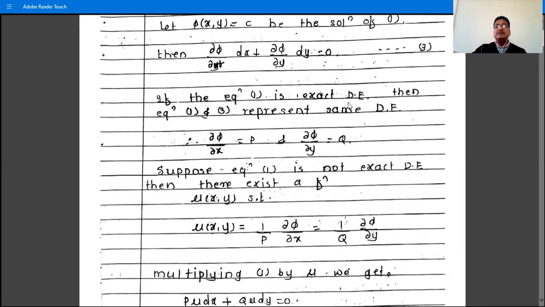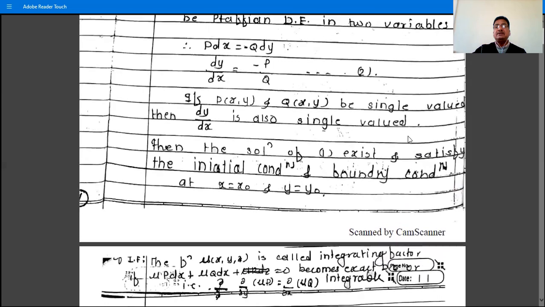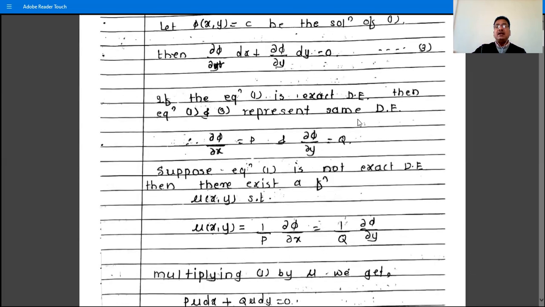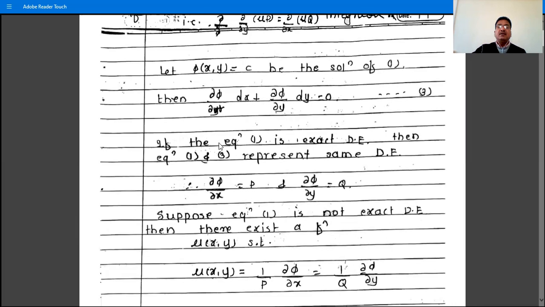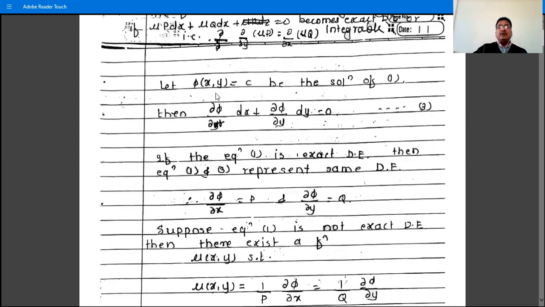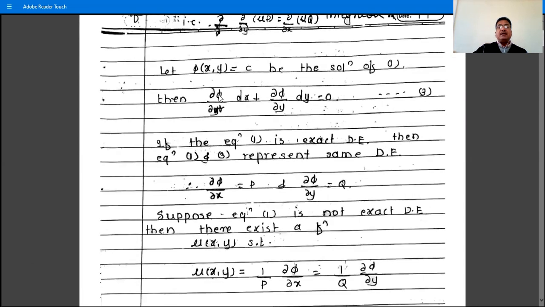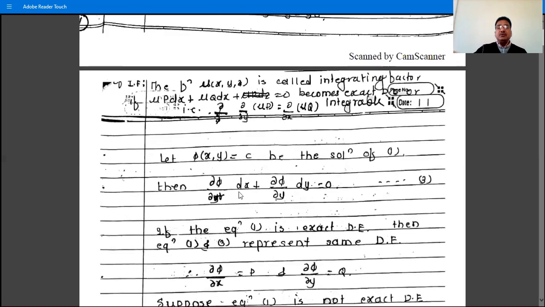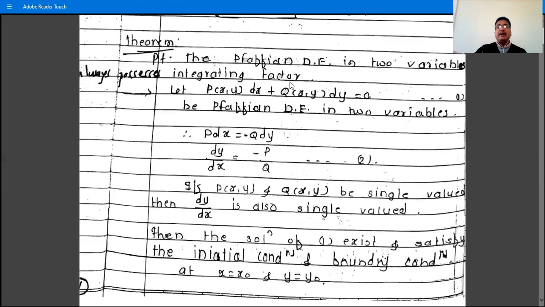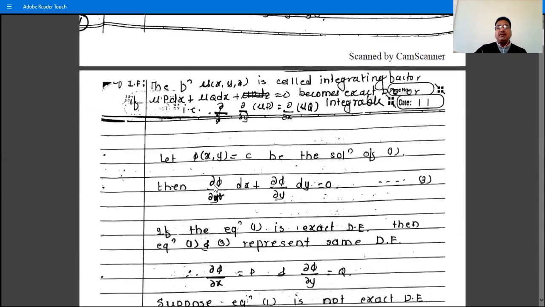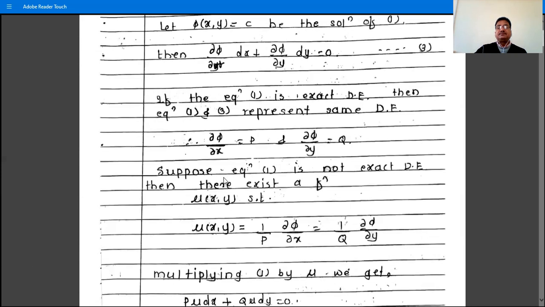If equation 1 is an exact differential equation, then equations 1 and 3 represent the same differential equation, and if we have the solution and the integrating factor is 1, then ∂phi/∂x = P and ∂phi/∂y = Q. If you compare with P dx + Q dy = 0, then we have ∂phi/∂x as P and ∂phi/∂y as Q.